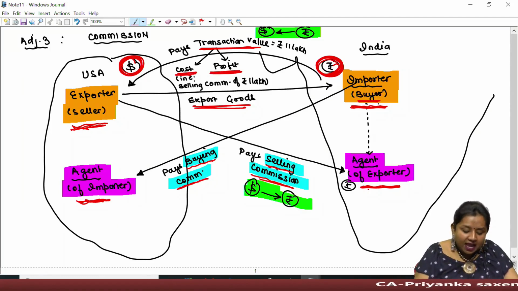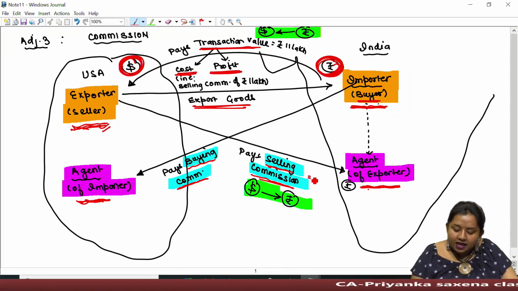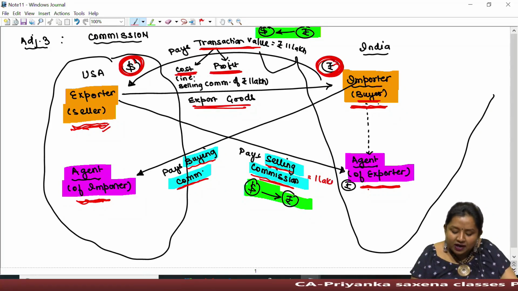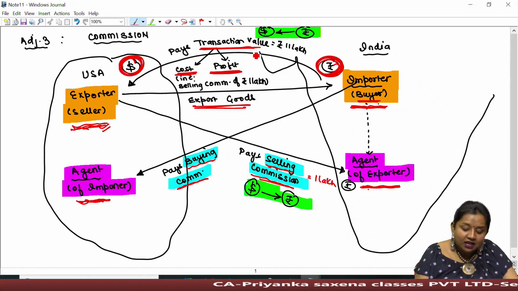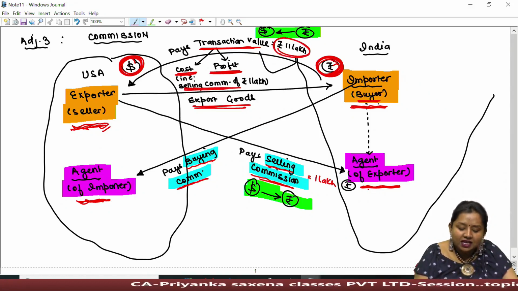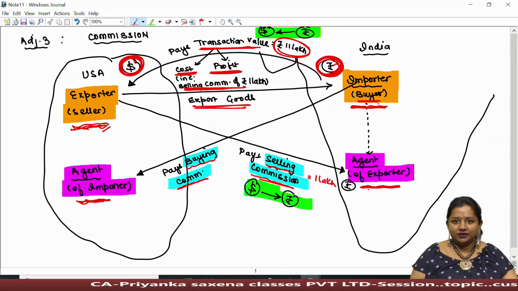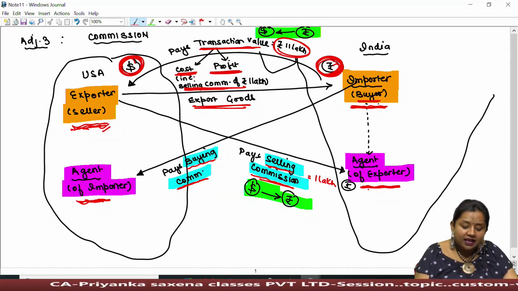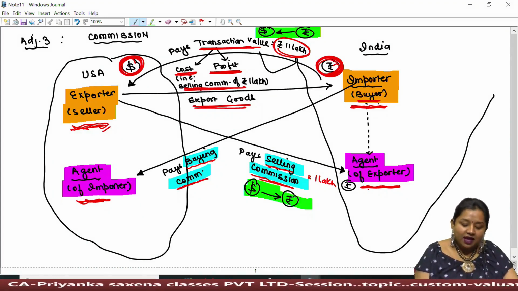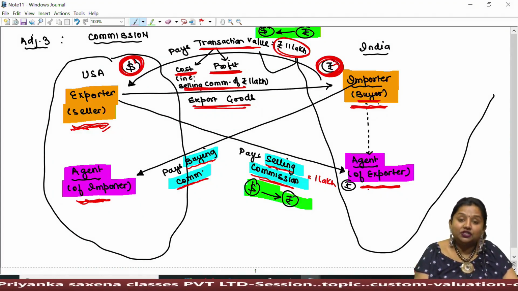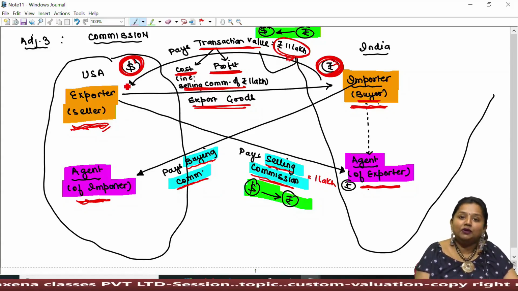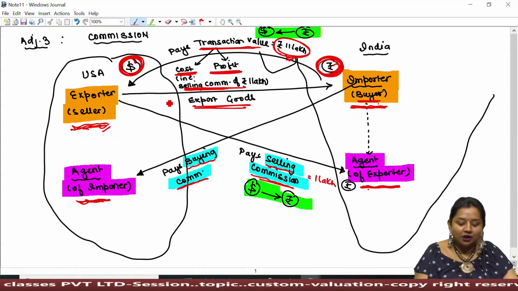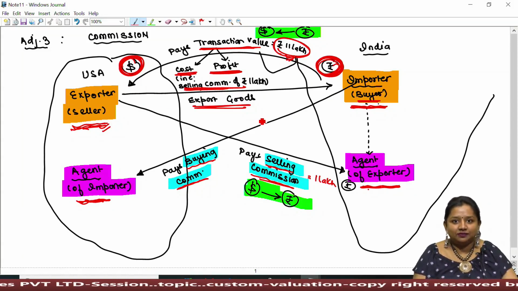So if I say the exporter has to pay selling commission of rupees 1 lakh to his agent located in India, then he shall charge the transaction value after including such selling commission in the invoice. So if the selling commission is 1 lakh and all expenses including profit margin including commission come to rupees 11 lakh, therefore the importer shall be liable to pay rupees 11 lakh to the exporter while receiving the goods therefrom.